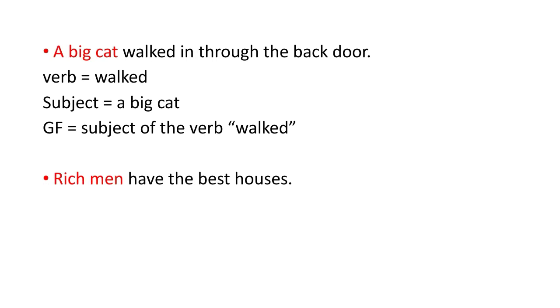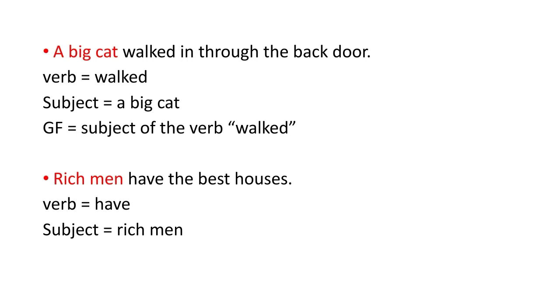Another example is rich men have the best houses. The verb is have. Now this is not an action. This is a linking verb, but it is still a verb. It is a finite verb. Now we have the verb is have, and the subject is rich men. Rich here. What part of speech do you think rich is?